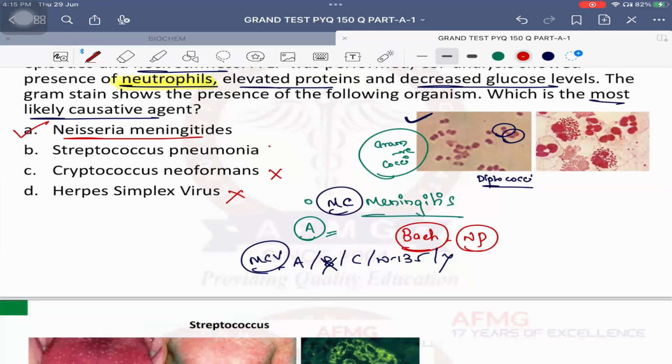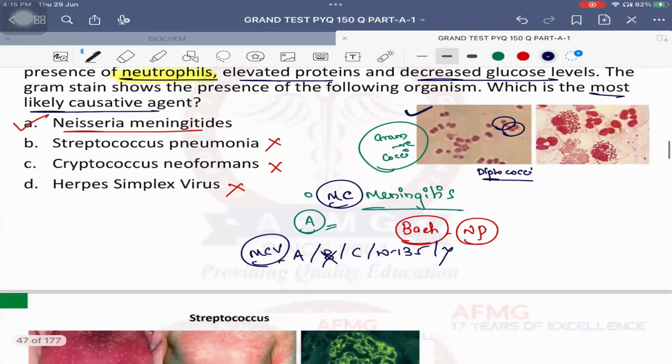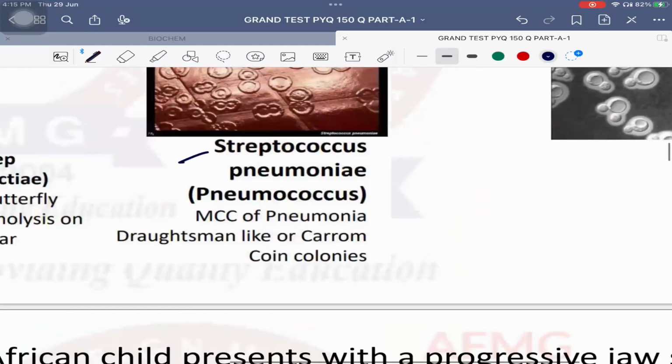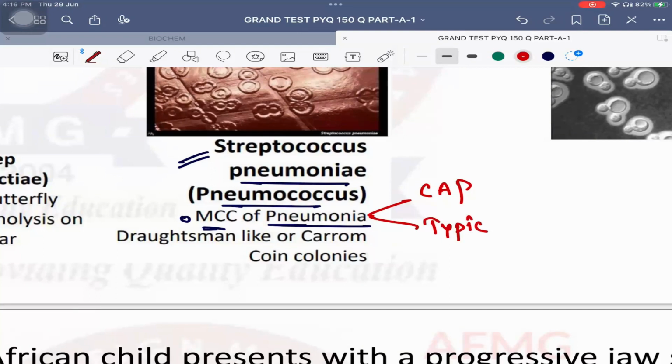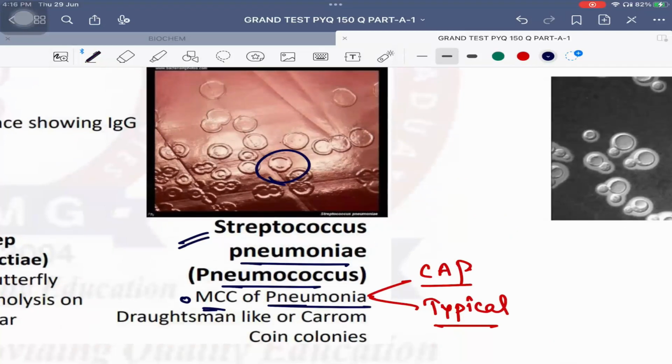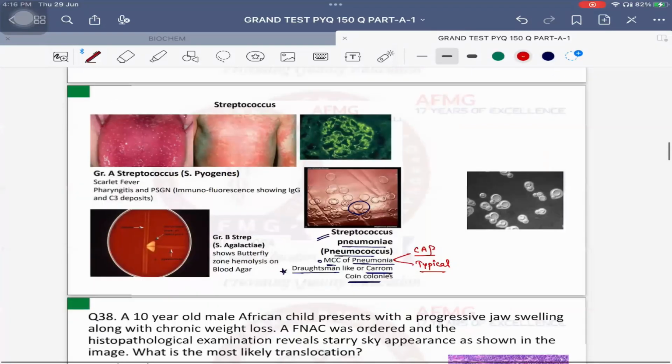Important is Streptococcus pneumoniae or pneumococcus. It is the most common cause of pneumonia. Which type of pneumonia? Community acquired pneumonia. Typical or atypical? Typical pneumonia. Lobar pneumonia. Most common cause is usually Strep pneumoniae itself. It shows which kind of colonies? Draughtsman or carom coin-like colonies. Previous year question: draughtsman-like or carom coin-like colonies are seen in. Answer is straight away Streptococcus pneumoniae, also known as pneumococcus. No issues with this.